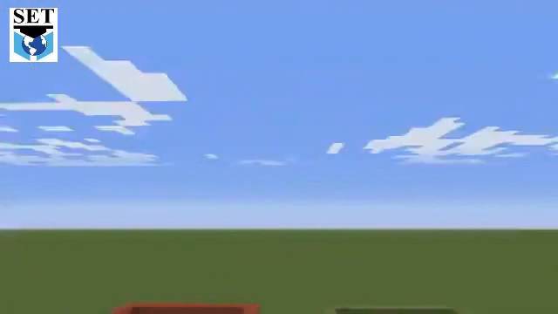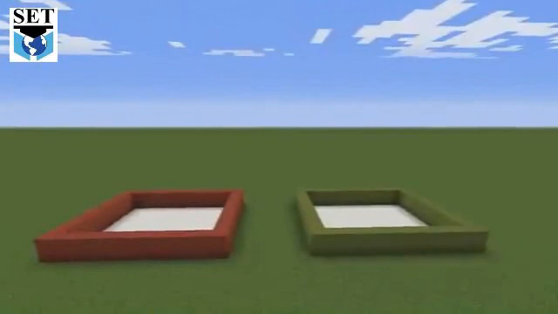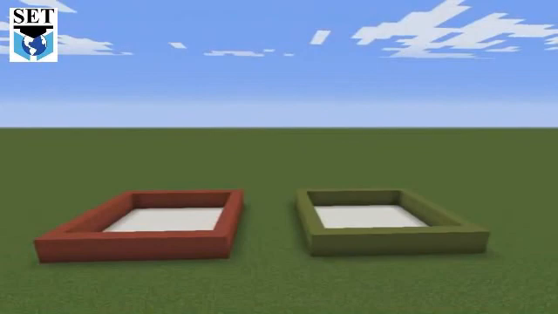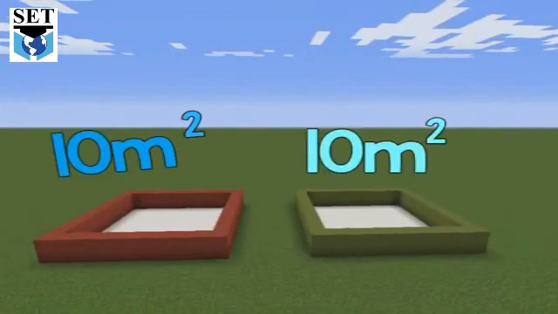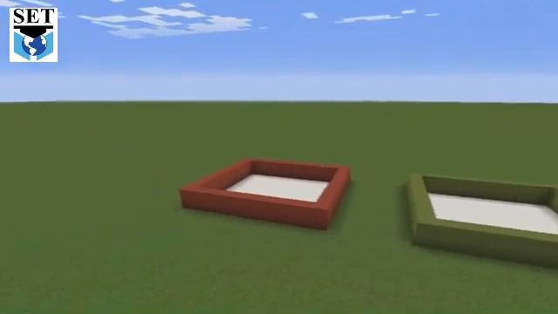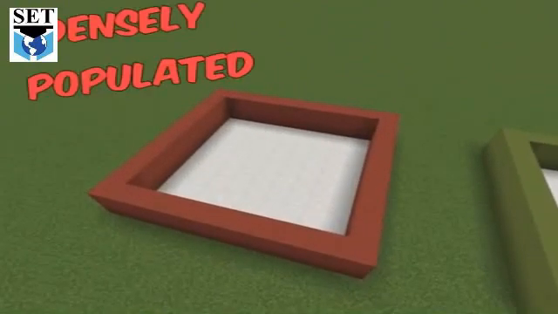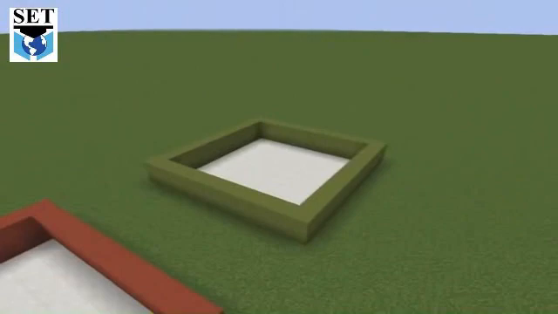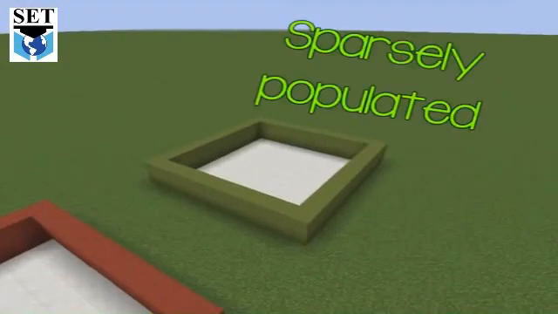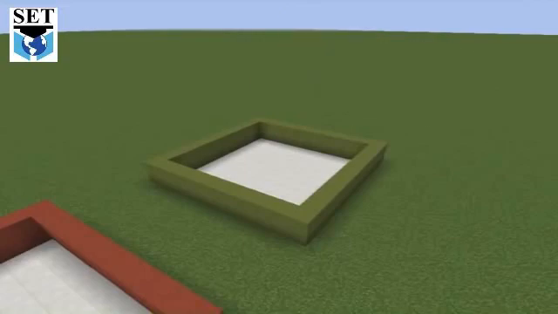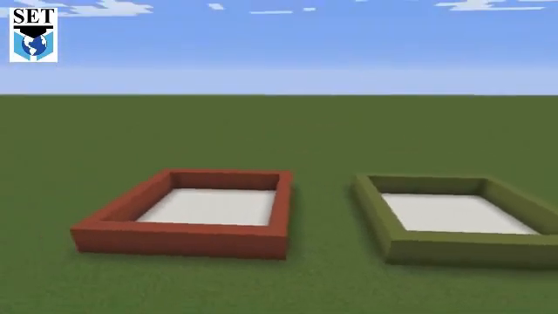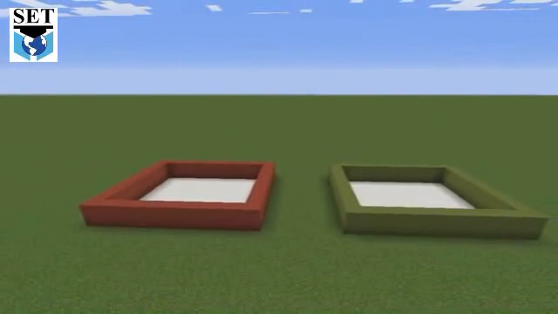I have discussed two types of population. One is densely and the other is sparsely populated. So here is an area. You can see the same area of 10 meter square. This is a densely populated area, and this is a sparsely populated area. Sparsely populated area has low density and densely populated area has high density.